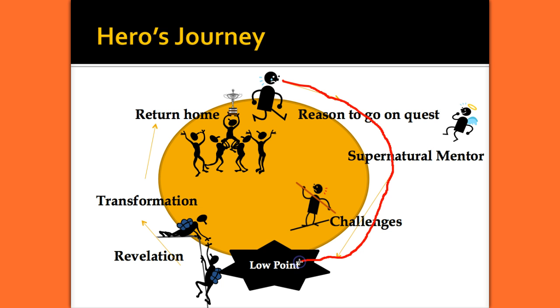But then the hero reaches a low point, and this low point is an abyss, a dark place. In some stories, it's even hell. At this point, we don't think that the main character or the hero is going to make it, and the hero himself isn't sure that he's going to make it. But through help, either by the supernatural mentor or other helpers, the hero has a revelation, some new knowledge that makes him change and transform into the hero he's meant to be, where he then returns home and restores order